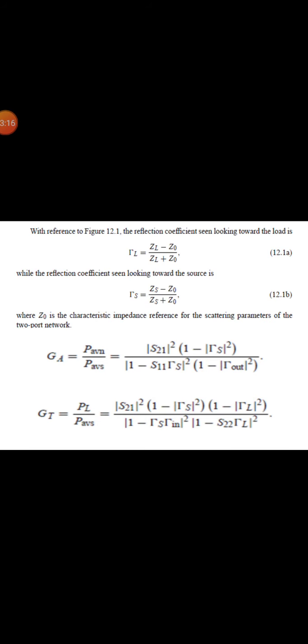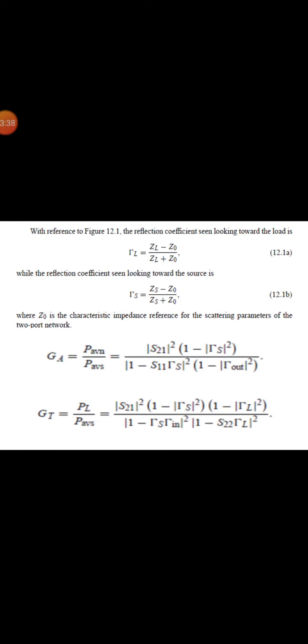These definitions differ primarily in the way the source and the load are matched to the two-port network. If the input and output are both conjugately matched to the two-port device, then the gain is maximized and G equals GA equals GT. With reference to this figure, we can write the reflection coefficient looking toward the load as Gamma L equals ZL minus Z0 divided by ZL plus Z0, while the reflection coefficient seen looking toward the source can be written as Gamma S equals ZS minus Z0 divided by ZS plus Z0.